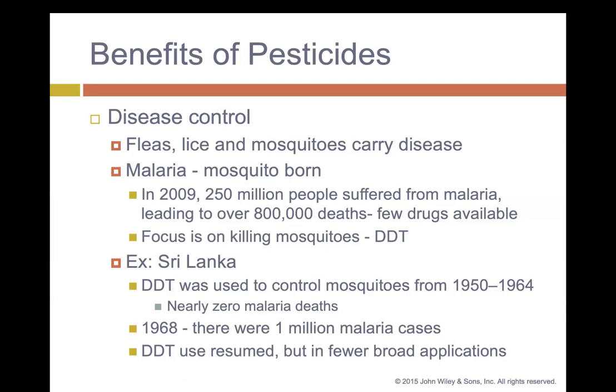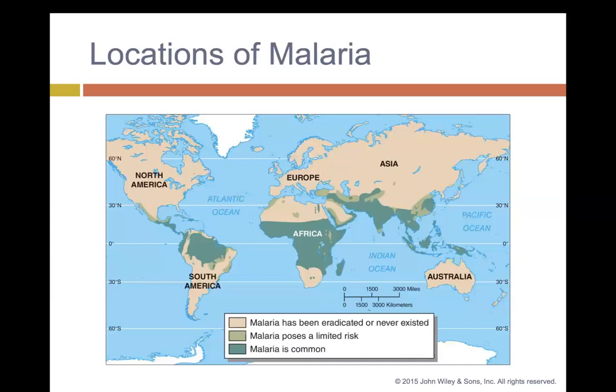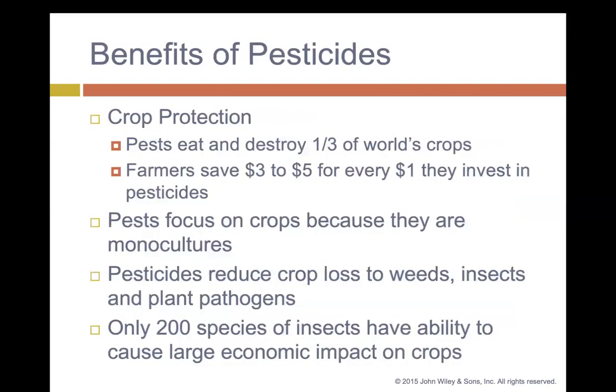For example, with some disease control in terms of malaria, DDT was focused on killing mosquitoes that had malaria, which could save lives. In Sri Lanka, DDT was used to control mosquitoes, and there were nearly zero malaria deaths that year. Whereas in 1968, there were over 1 million malaria cases when DDT was not used. So these are locations of malaria and how DDT can be used to combat the effects of a disease by killing off some of those disease-carrying mosquitoes.